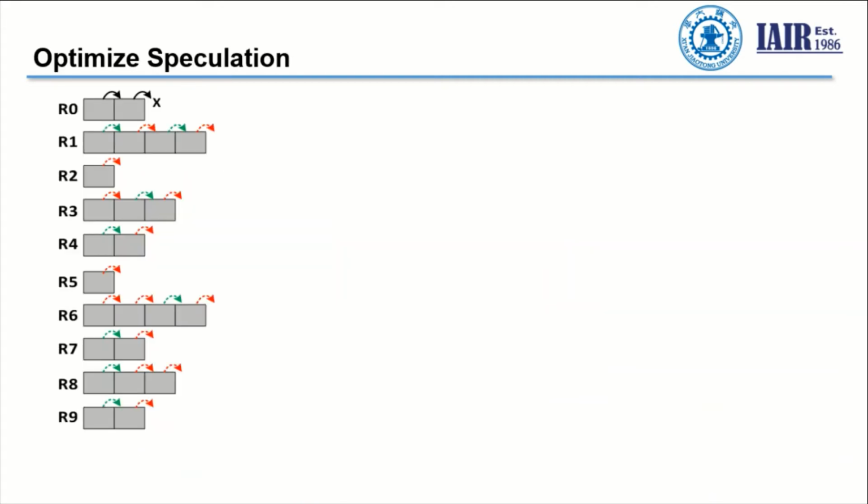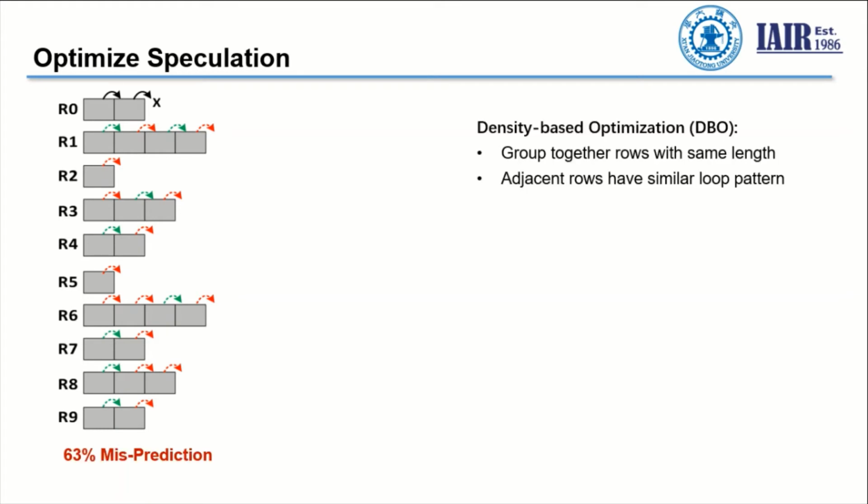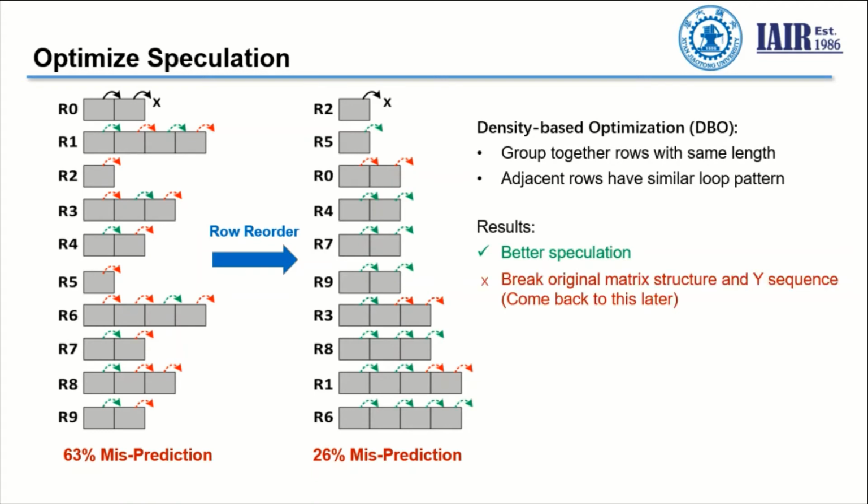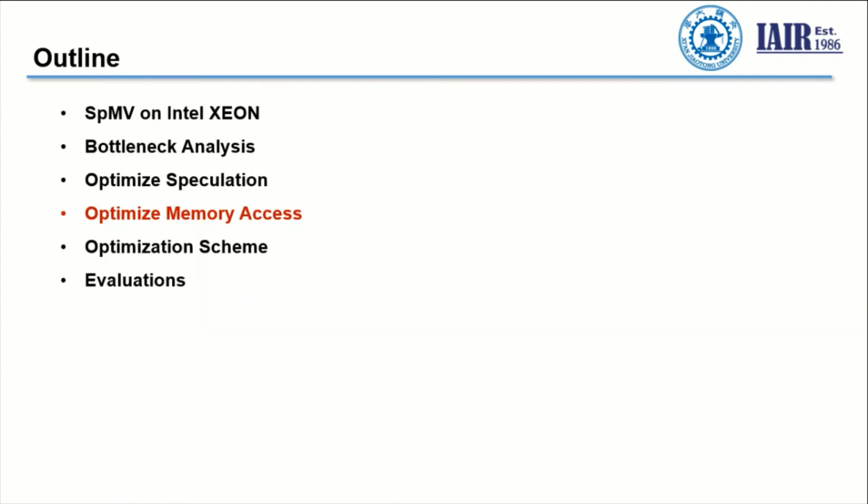To optimize the speculation, we propose the density-based optimization method, in which we group together rows with the same length so that adjacent rows have a similar loop pattern. We can show that after this optimization, we have better speculation, but we also break the original matrix structure and the Y sequence, which may be a problem, which we will discuss later.